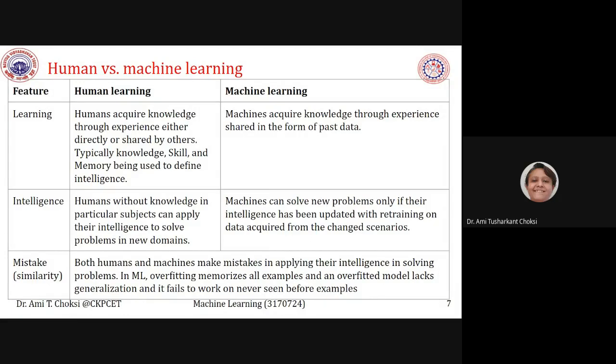From that, if we want to learn that people who are buying bread are buying butter also, that bread and butter are purchased together, then to acquire this knowledge we need to have the past data, right? So machines acquire knowledge through experience shared in the form of past data.